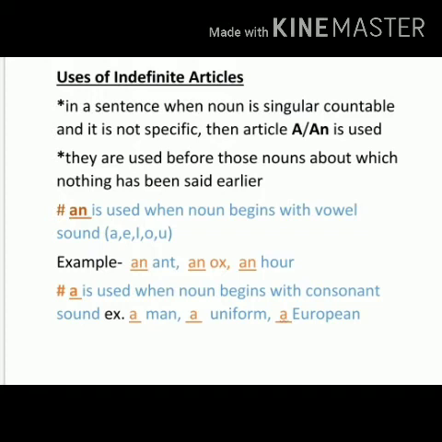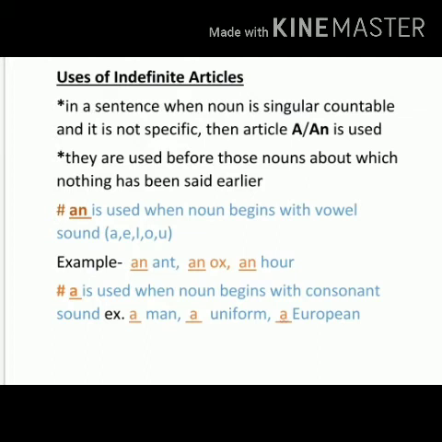There are some key sentences, just keep this in your mind. In a sentence, when the noun is a singular countable noun and it is not specific, then article a or an is used. Another key sentence for the choice of indefinite article is, these articles are used before those nouns about which nothing has been said earlier. What does it mean? You can say that we are talking about that particular noun for the first time.